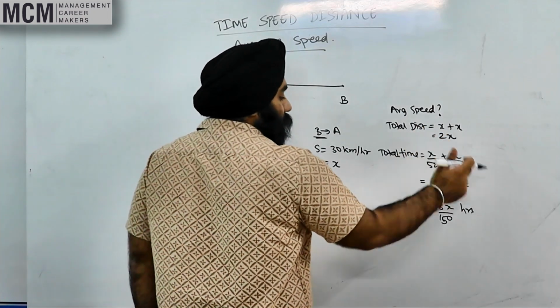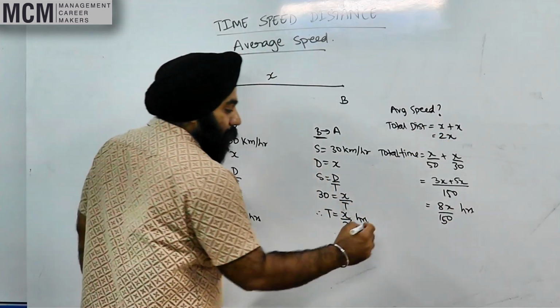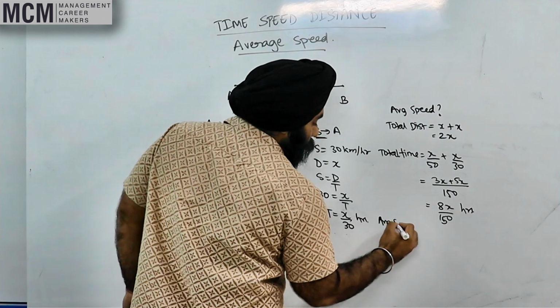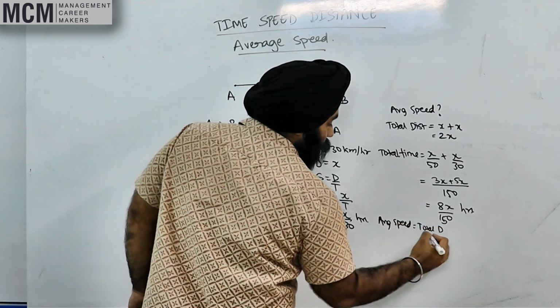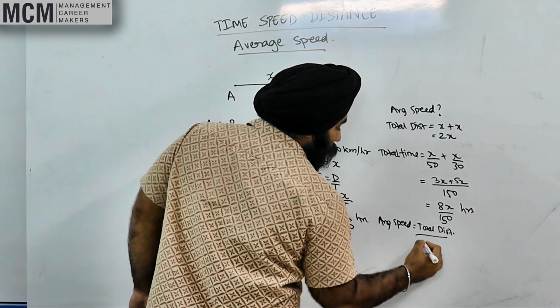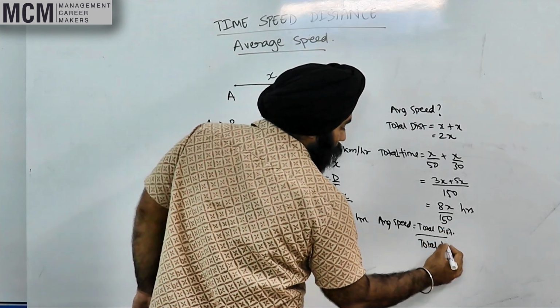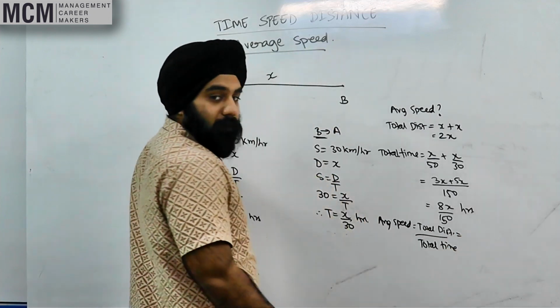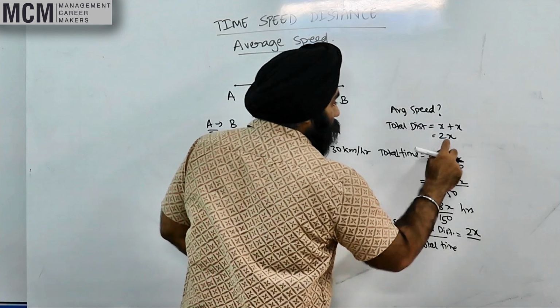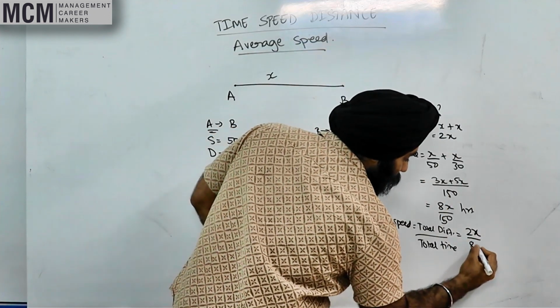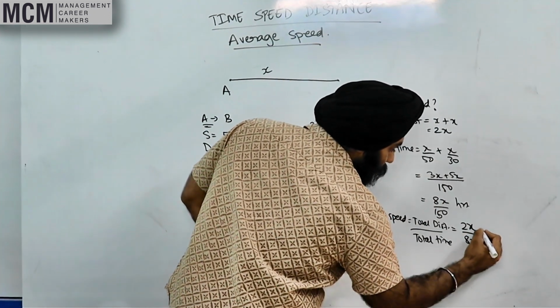Now you have total distance taken, total time taken. Can I find average speed? Average speed is total distance upon total time. Yes? Total distance is what? 2x. Total time is what? 8x divided by 150.